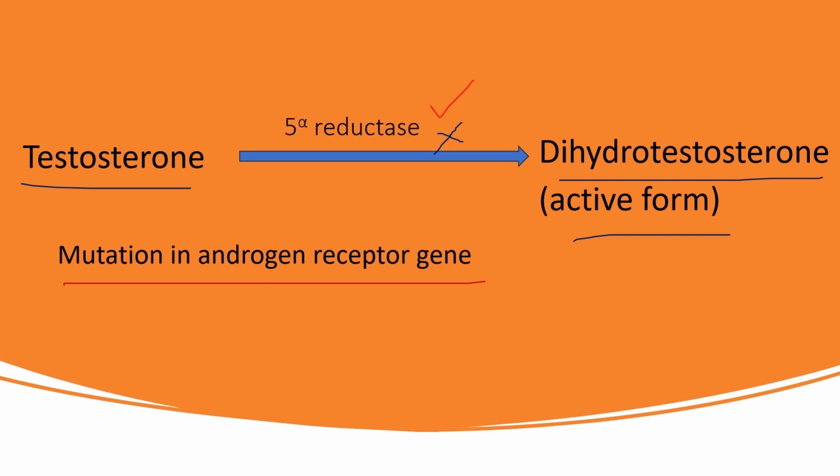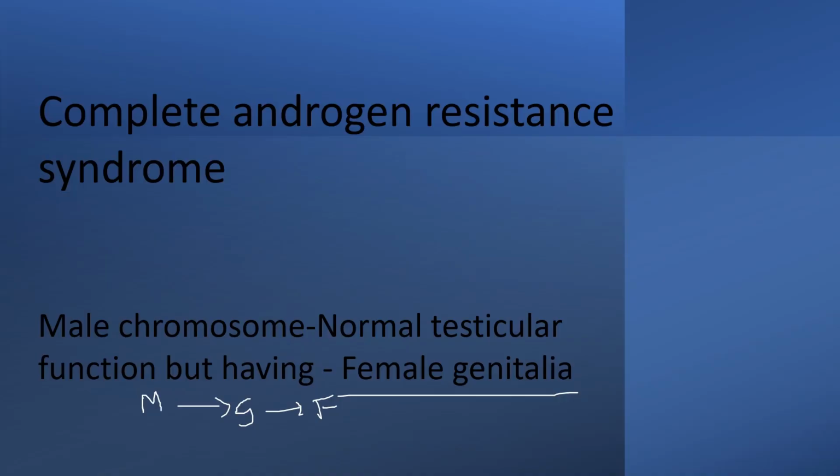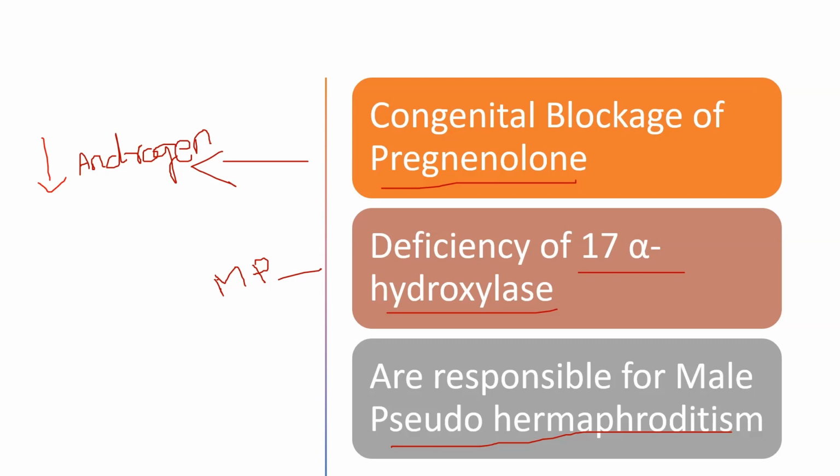Then another one is complete androgen resistance syndrome. It results in an individual with male chromosomes and normal testicular function, but with external female genitalia. This is another condition where the chromosomes and testicular function are normal male, but the genitalia are female.